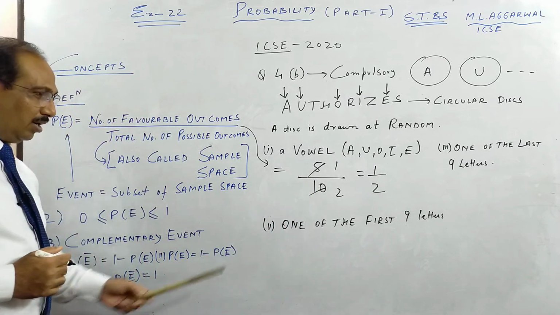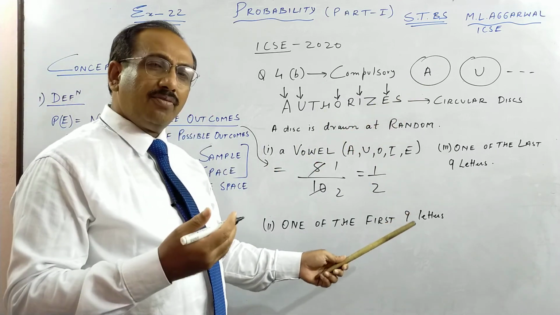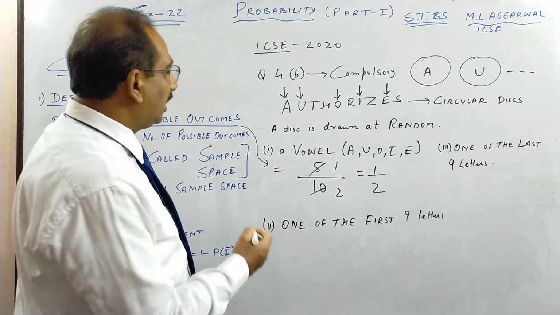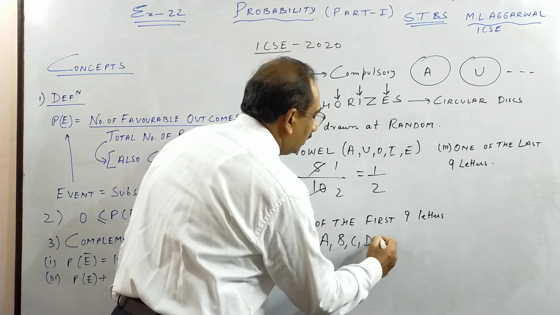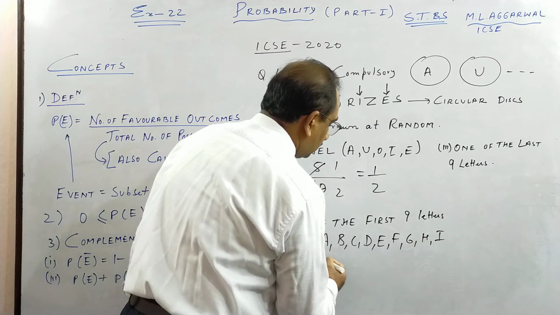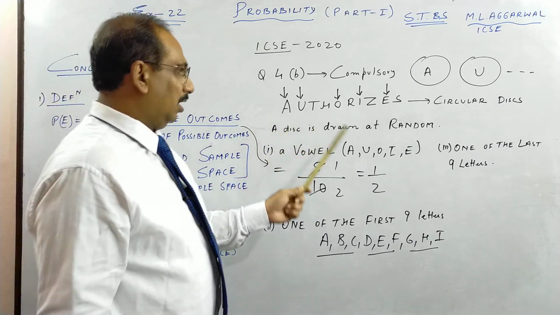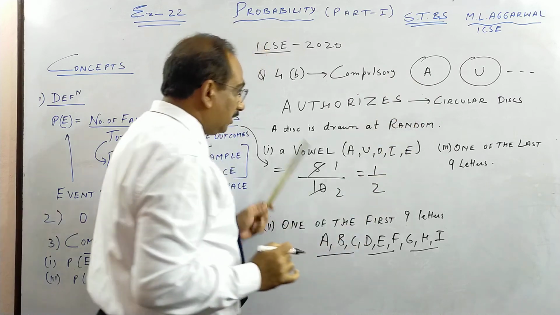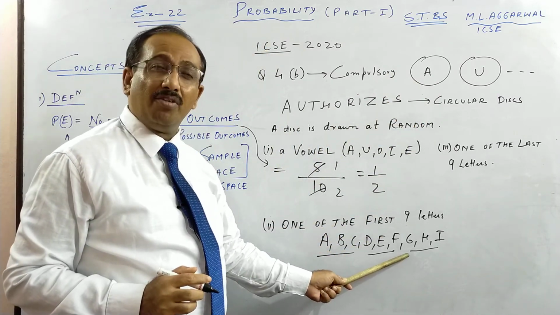Second, one of the first 9 letters. So in the English alphabet we have 26 letters. So first 9. Let me first write what are the first 9. A, B, C, D, E, F, G, H, I. 3, 3, 3, 9. So you see here how many of your letters are from these 9 letters from the beginning of the alphabet.